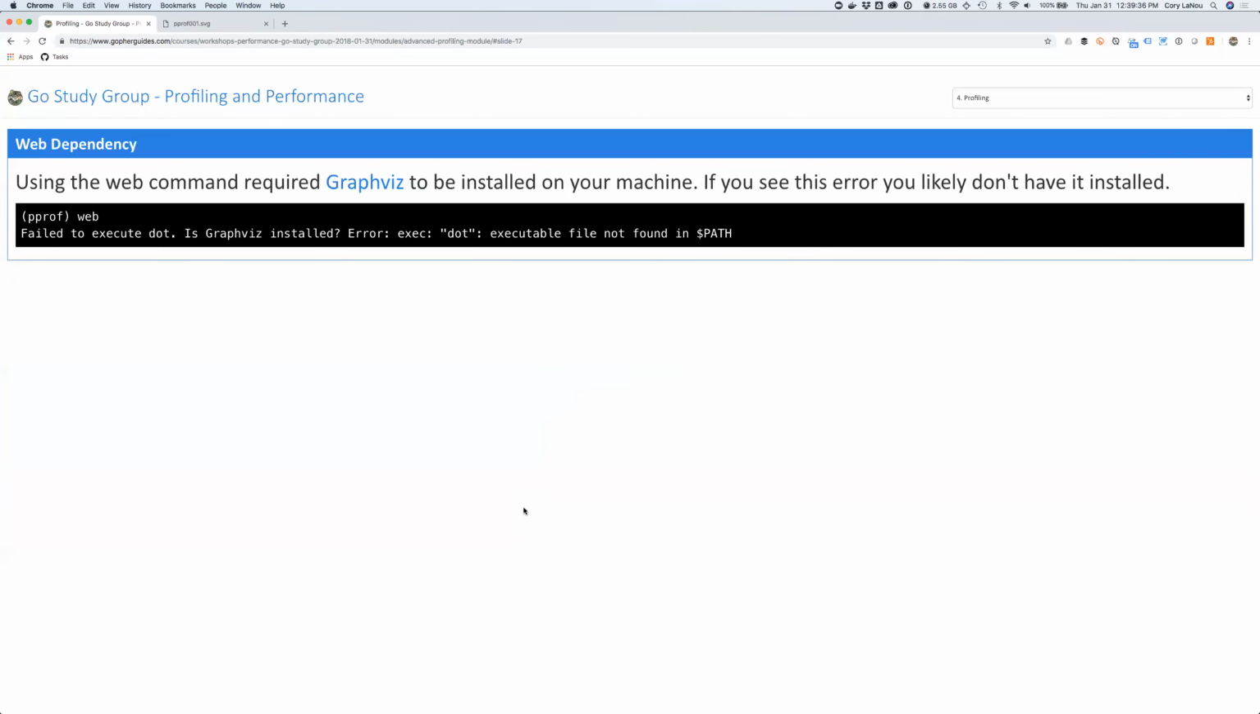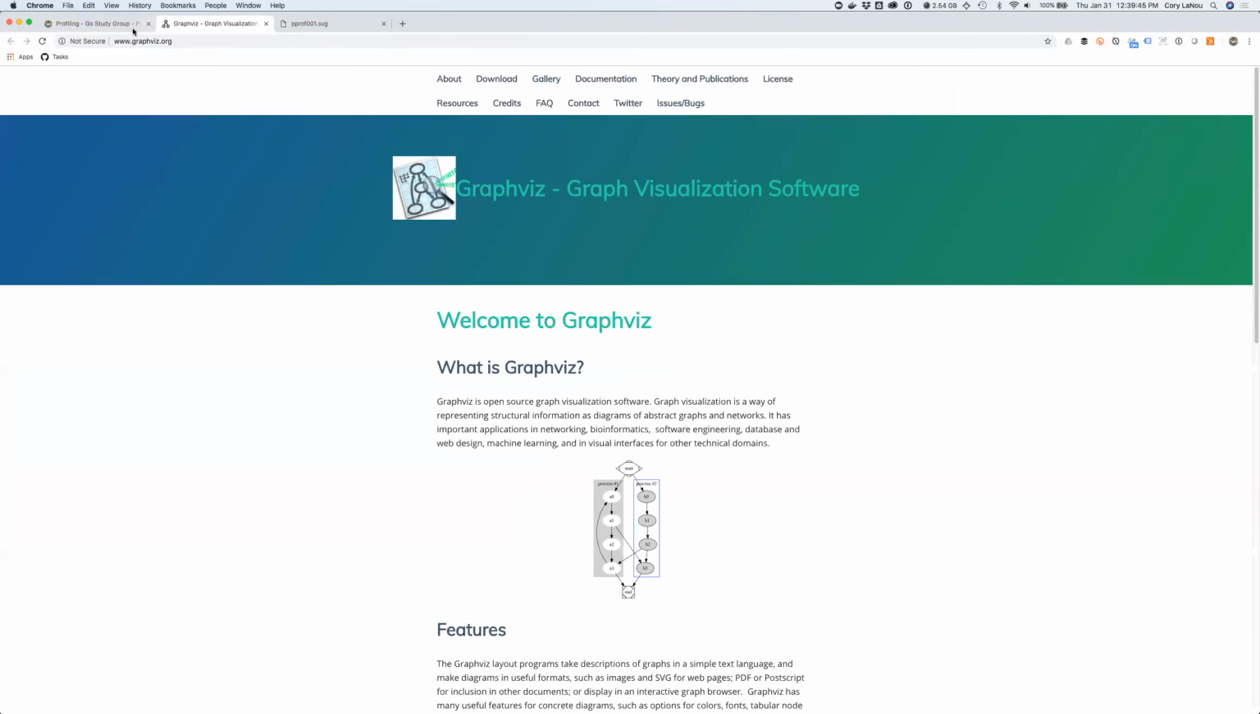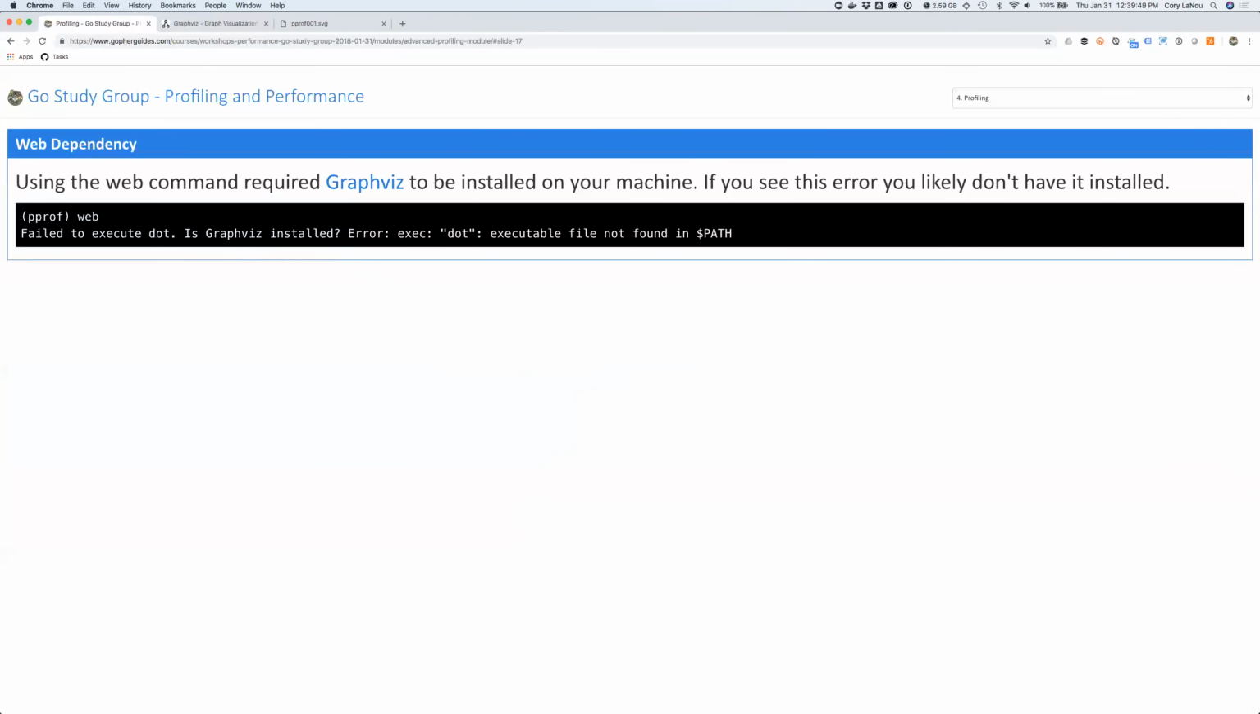So, all right. If the web dependency doesn't work for you, it's because you need GraphViz installed. I've got a link here for that. Basically, just go to GraphViz and download the piece that you need. Whether you're on Linux, Mac, or Windows, they have all the things. So if web didn't work, you got this error like, hey, do you have it installed? It's just stating that. So if you run this locally, you're going to need to have GraphViz.